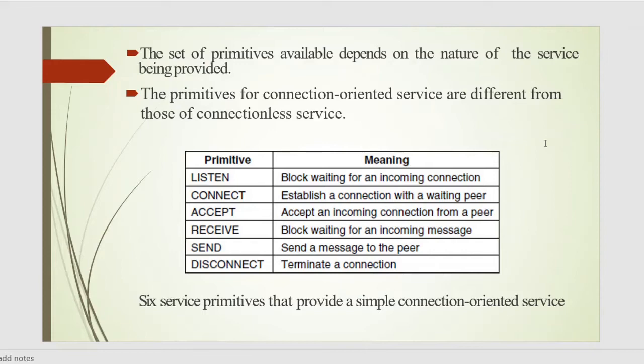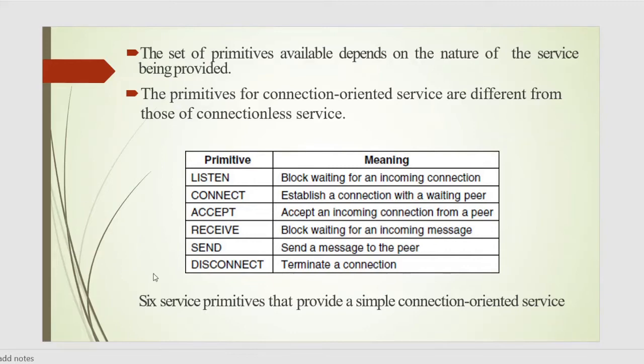And there are different types of connection oriented service primitives and connection-less service primitives, and this figure shows the 6 service primitives that provide a simple connection oriented service. So the first service primitive is listen.